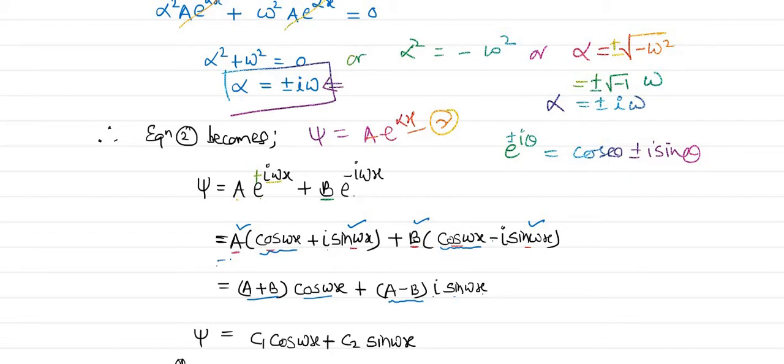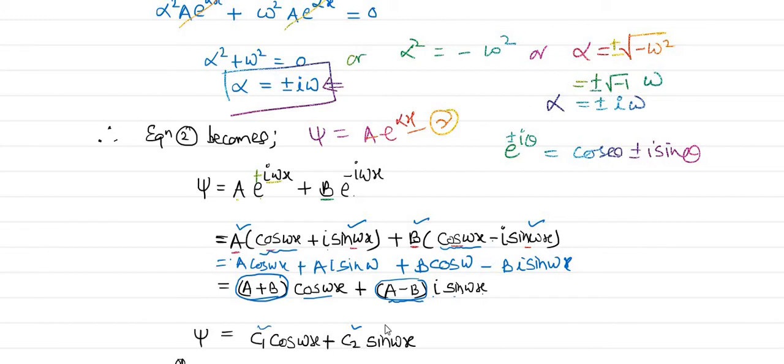Or you can add one more step: a cos omega x plus a i sin omega x plus b cos omega x minus b i sin omega x. Now you can take the common, nothing else. Very simple step. Now instead of a plus b, we will write another constant c1 for simplicity, and instead of a minus b we will write c2.